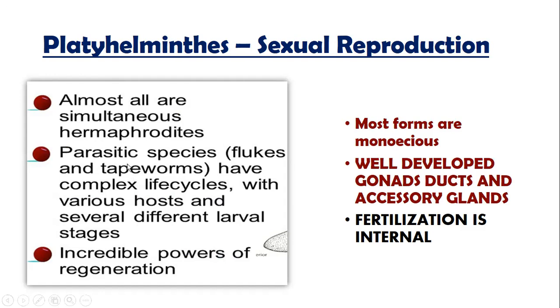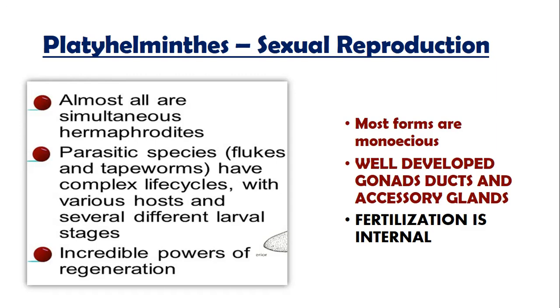Parasitic species, flukes and tapeworms, have complex life cycles. They have very difficult life cycles, thank God, due to which there is no abundance of these organisms, even though they have a well-developed reproductive system. As far as their life cycles are concerned, it is very difficult to find the specific species for them to grow in.